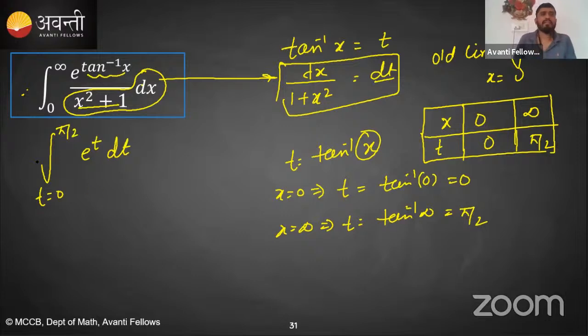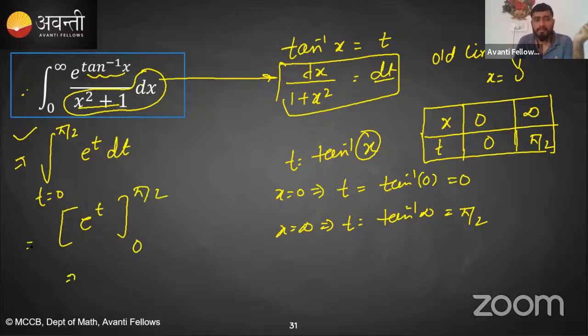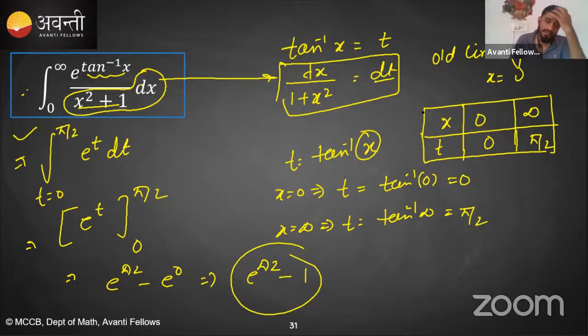Now this problem becomes very simple. Tell me the integration of e to the power t. The integration of e to the power t is e to the power t. Put the limit 0 to pi by 2. The upper limit is e to the power pi by 2 minus e to the power 0. So that is e to the power pi by 2 minus 1. This is your final answer. Yes, absolutely, William. Correct.